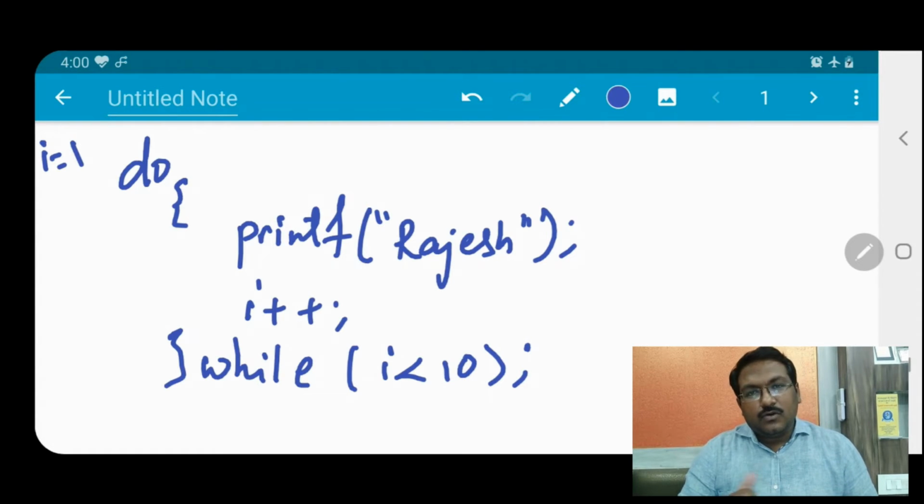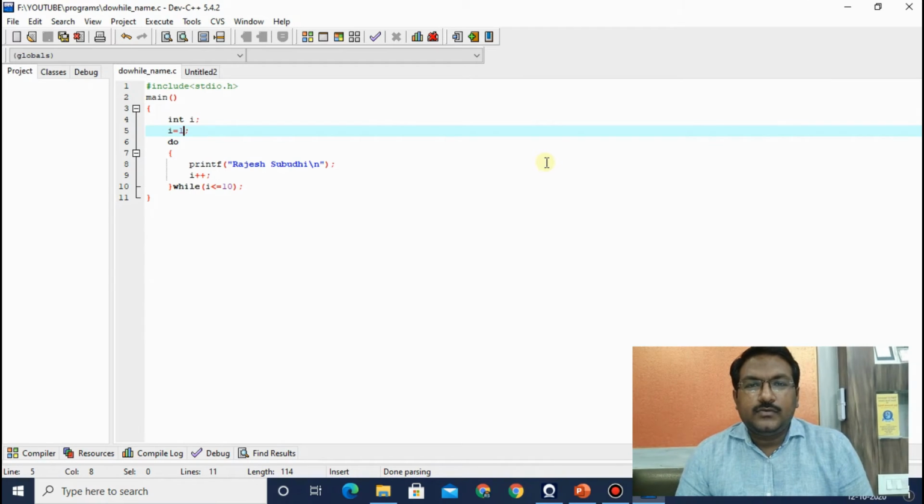Fine. So let us now go to the compiler and see how it is written and compiled and how the output will come. Okay, so here we are in our compiler. Our compiler name is Dev C++, as I already mentioned, and you will get the download link in the description area. In this Dev C++, I have written the first problem solution using do while loop, to print name 10 times.